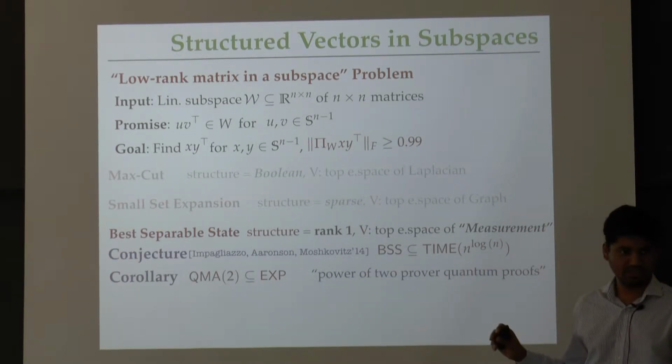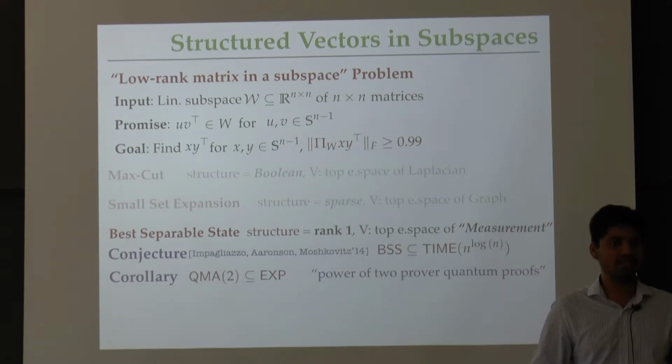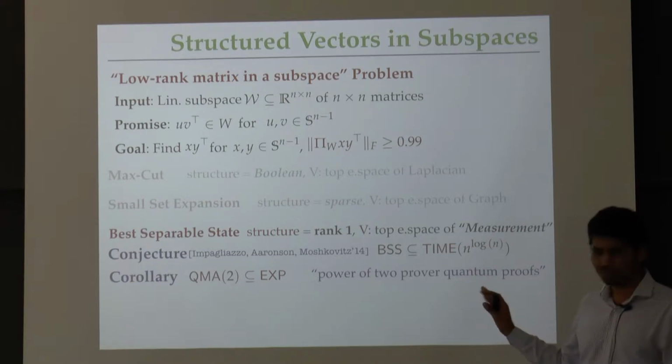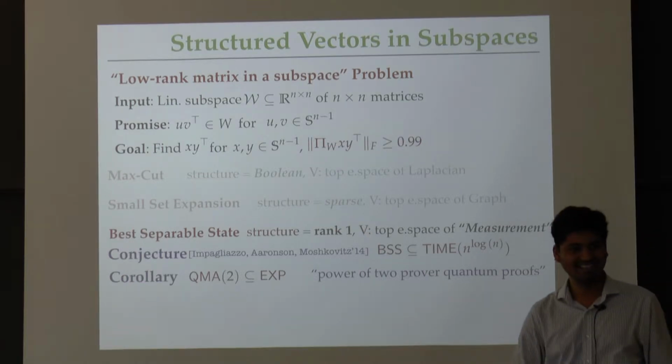QMA is in exponential time, and the question is whether QMA2 is also in exponential time. This would be somewhat surprising in the sense that even going to two unentangled provers does not add to the power of the single prover proof system. But regardless, I think there are quite a few people who would think that this is true. In particular, Scott Aaronson would conjecture that this is true.